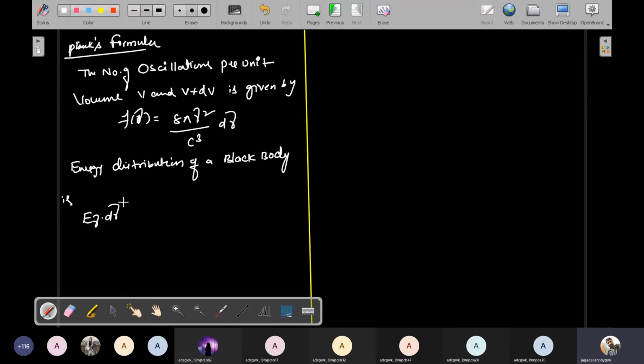Generally, energy distribution is nothing but the energy of the oscillators, which is the average energy, into the number of oscillators per unit volume. This is called the energy distribution.